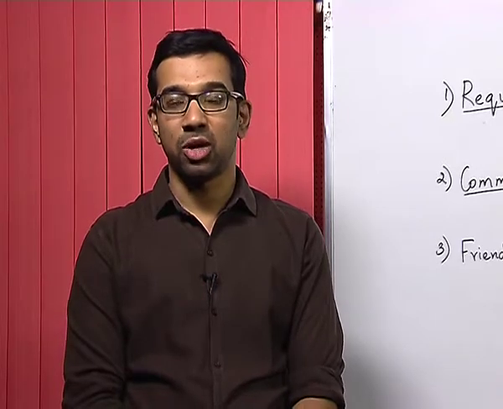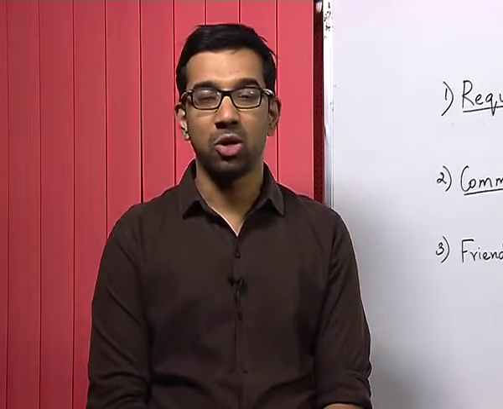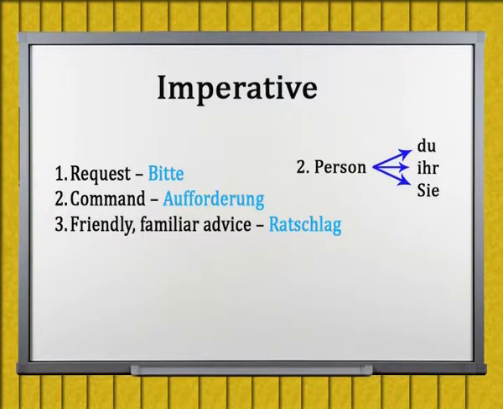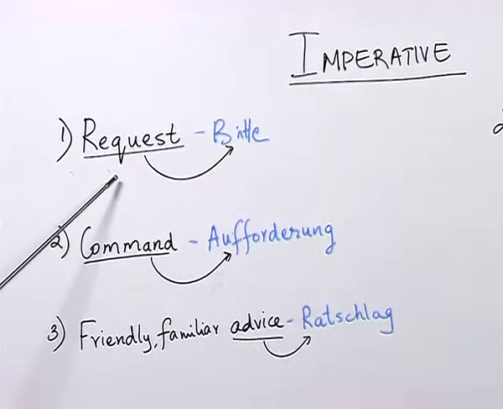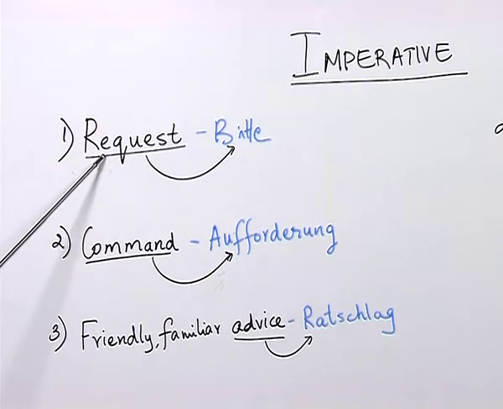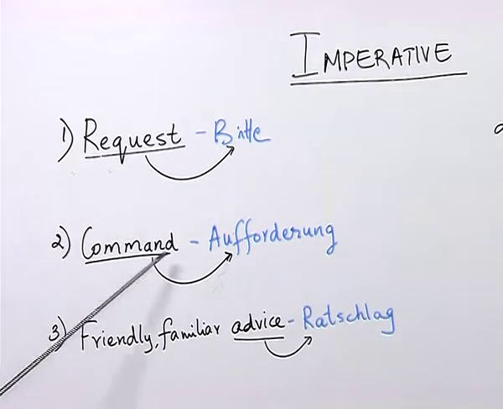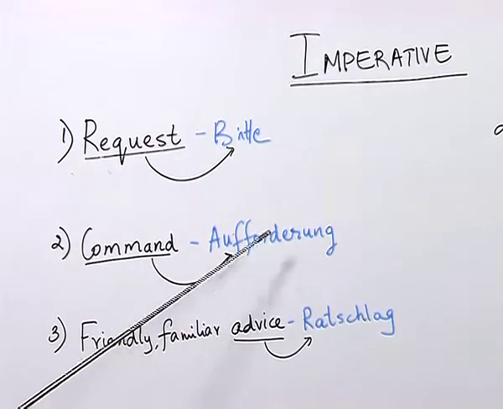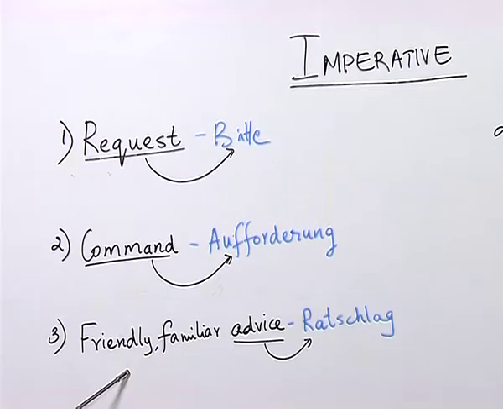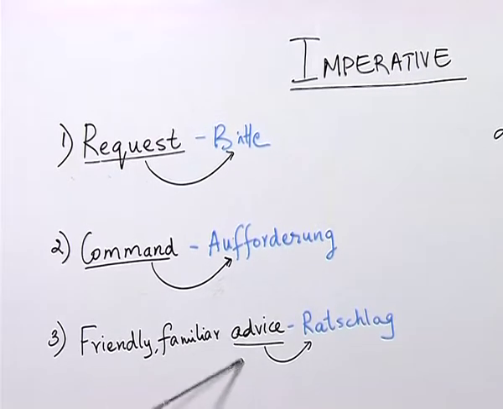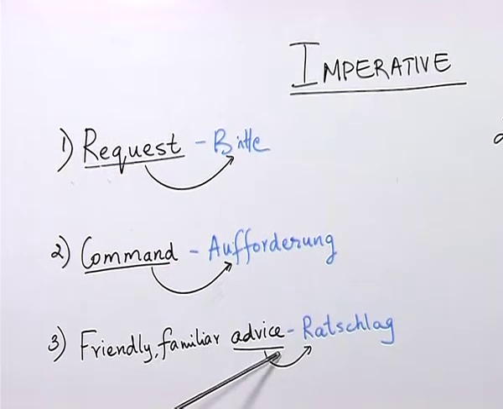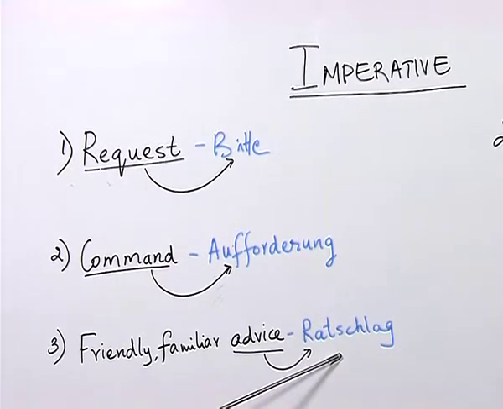In this session, we are going to do a category of verb called imperative. Imperative, as I told you, is a very special category of verb because it is further divided into three categories: request, which in German is known as Bitte; command, which in German is known as Aufforderung; and the third category, advice, which is friendly and familiar, and the word for advice in German is Ratschlag.